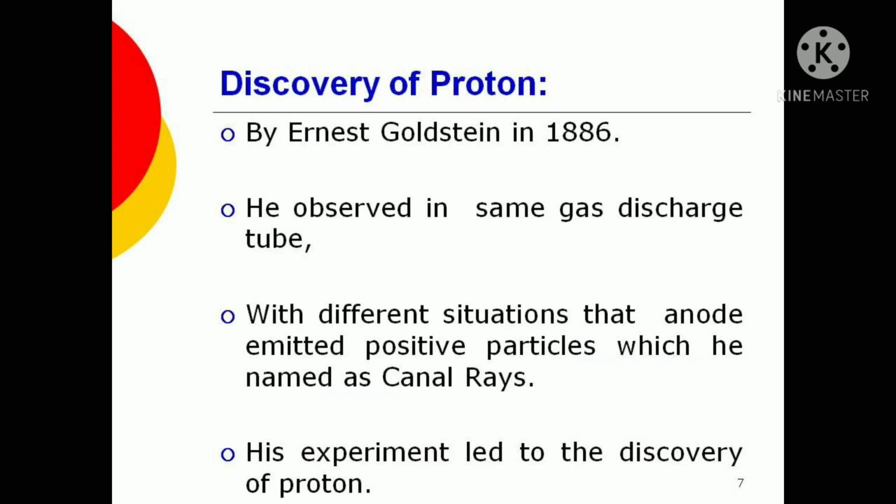The proton was discovered by Ernest Goldstein in 1886. He also used the same experiment model, but he used another terminal to find the positively charged particles, which he named canal rays, which were further named as proton. This was the positively charged subatomic particle of the atom.